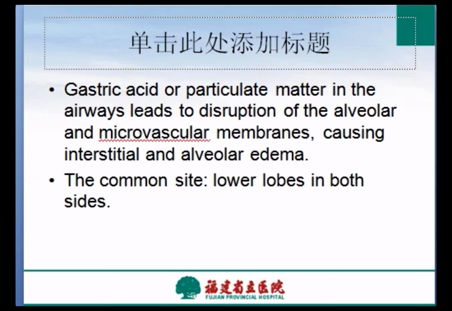The resultant hypoxemia is usually evident within a few hours and is associated with a localized infiltrate on chest X-ray. The recovery of gastric content by suctioning from the endotracheal tree confirms the diagnosis. The common sites for aspiration are the lower lobes on both sides.